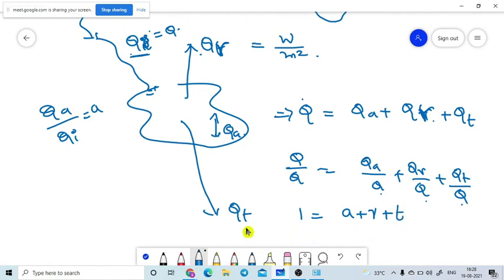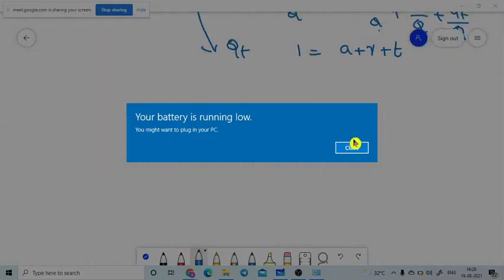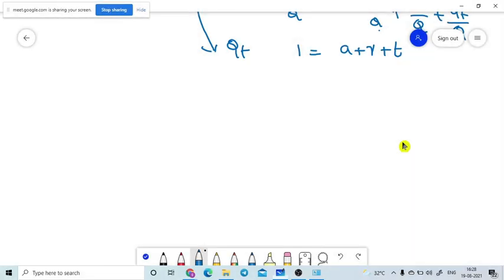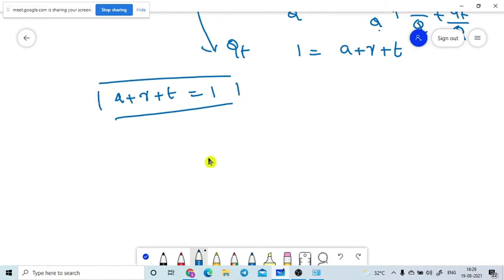So the absorptivity plus reflectivity plus transmittivity, the summation of these three values will give the value 1. So it is very, very important. We will use this formula while solving problems. A plus R plus T must be equal to 1. Please note this down. We will use this one.